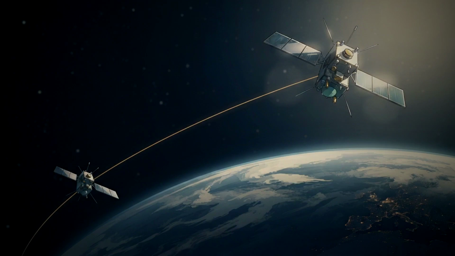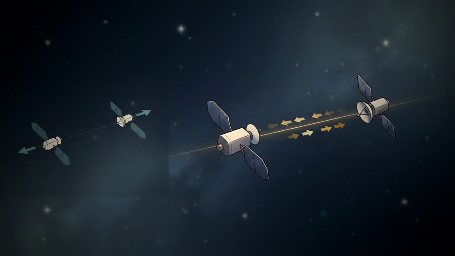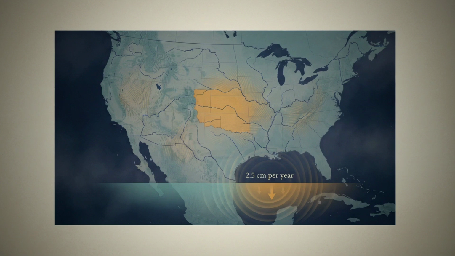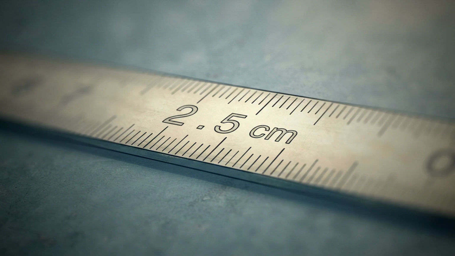GRACE, launched in 2002, measures gravity by tracking distance between two satellites. As they orbit, local gravity pulls them closer or apart. This reveals dynamic changes, like 2.5 centimeters of groundwater loss per year in some aquifers.